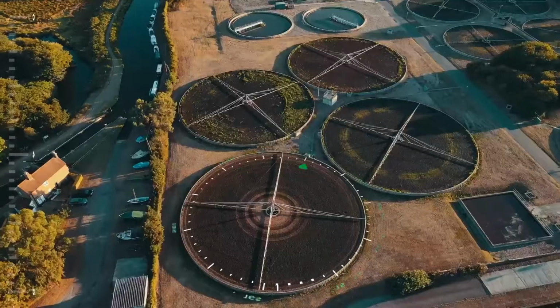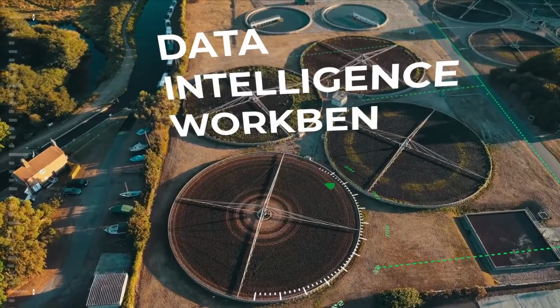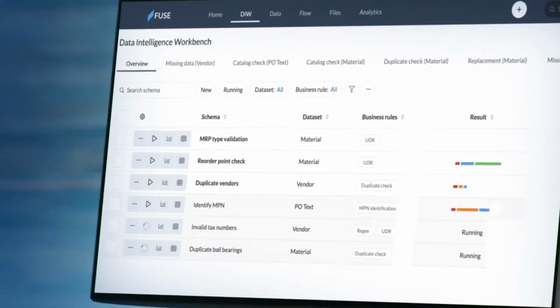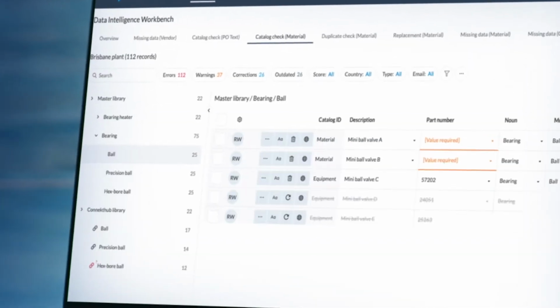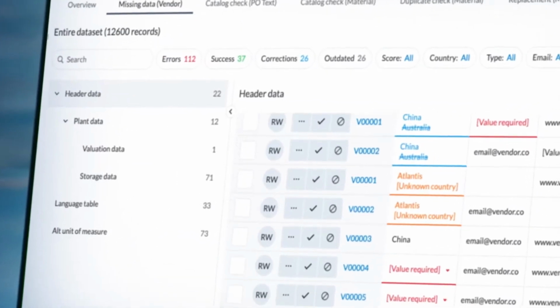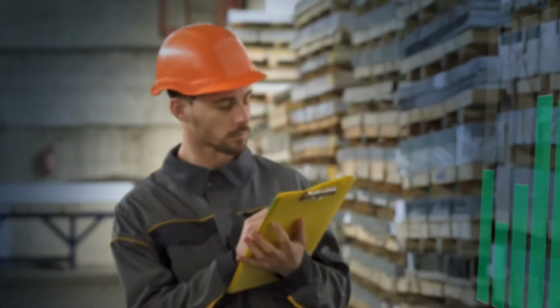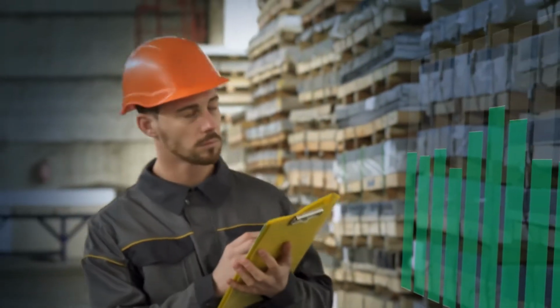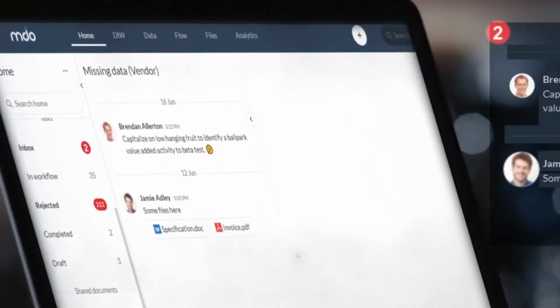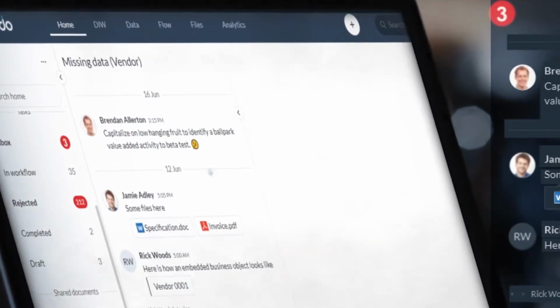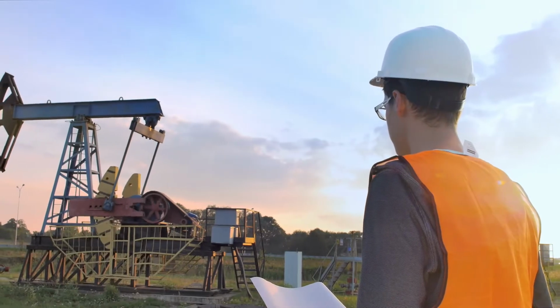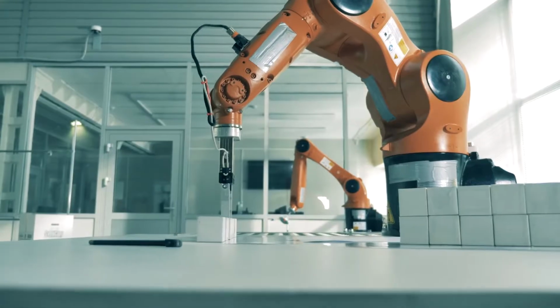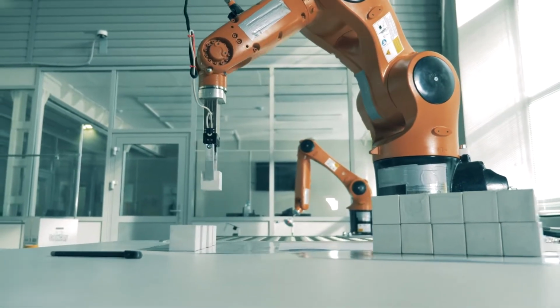Introducing DIW, MDO's Data Intelligence Workbench, part of our Fuse Enterprise Data Platform. DIW is a complete data quality solution, offering an innovative approach to data quality and including collaborative stewardship and self-serve governance. It provides a framework to analyze and enrich data through intelligent algorithms. A self-service approach to define your own rules and workflows.